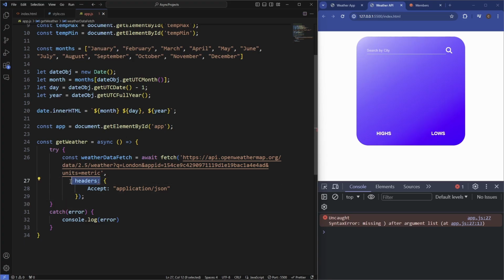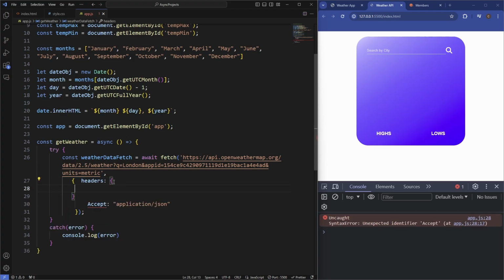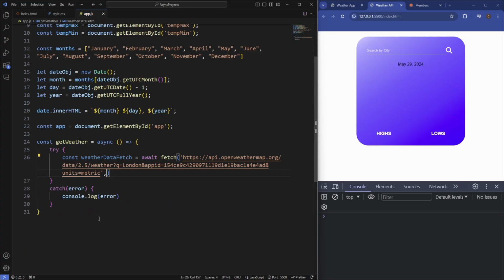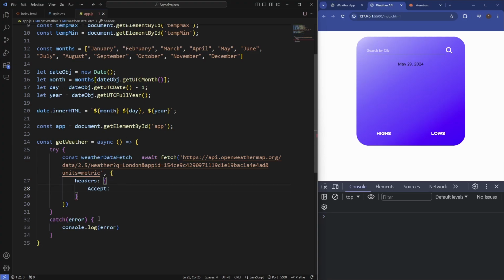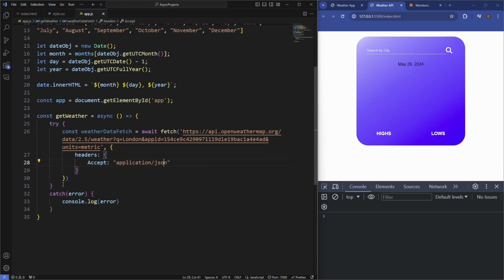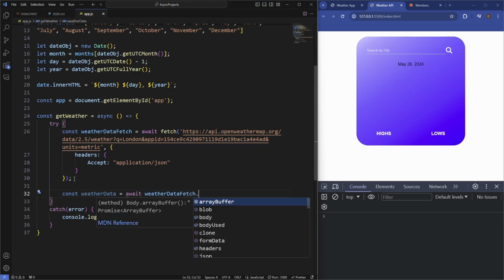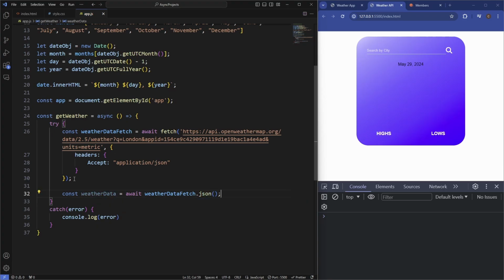So we need to put the header inside of here, and then we need to add a header, and this is going to be application/JSON. So that's our fetch API. We obviously now need to turn this into JSON format. So we'll say const weatherData equals await weatherDataFetch.json. So that turns that into JSON format.